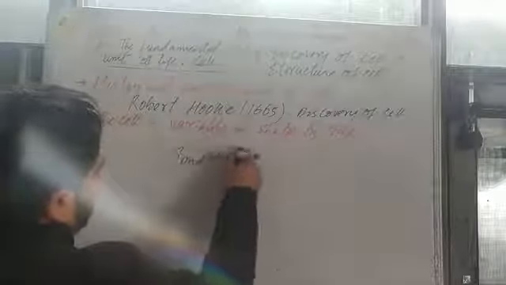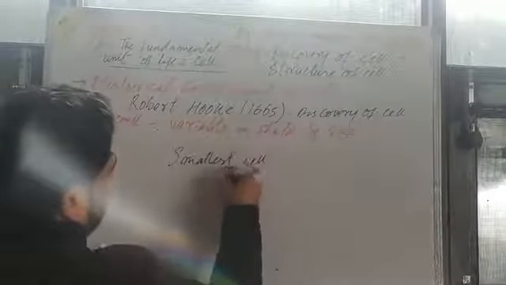If we talk about the size of the cell, the smallest cell is the PPLO, that is pleuropneumonia-like organism.